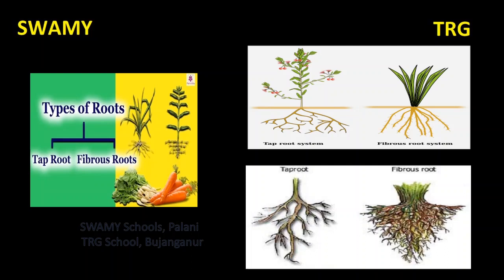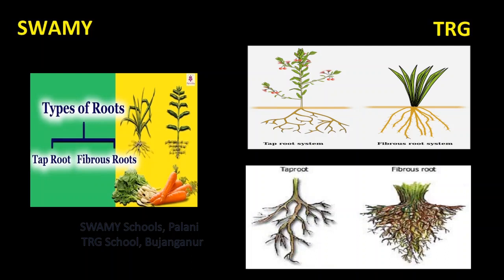Fibrous root system. The plant can easily blown over in high wind because these roots are very thin, hair-like, smaller roots. Fibrous roots that spread out in all directions just below the soil. Example, coconut, rice, corn. Corn means maize. Sugarcane, banana trees. These contain fibrous root system. They have many branches roots. These roots cover a large area.